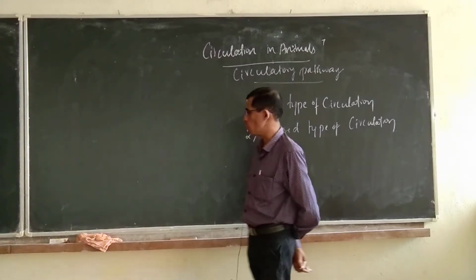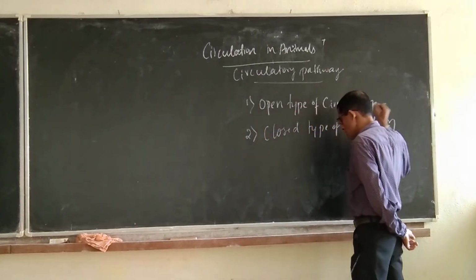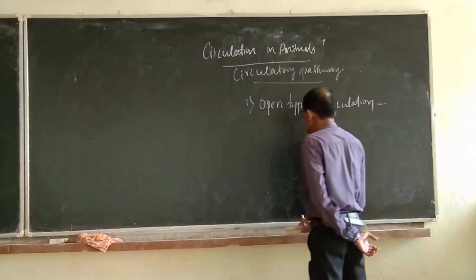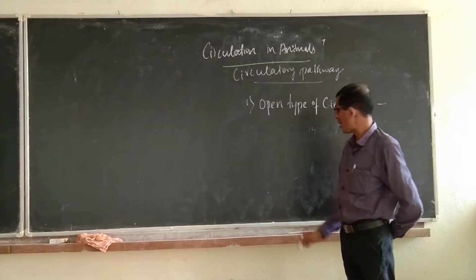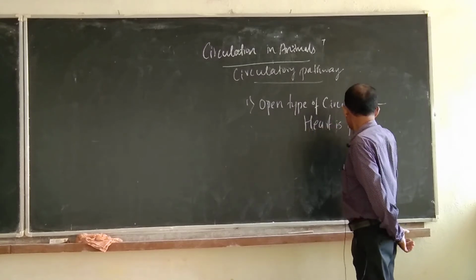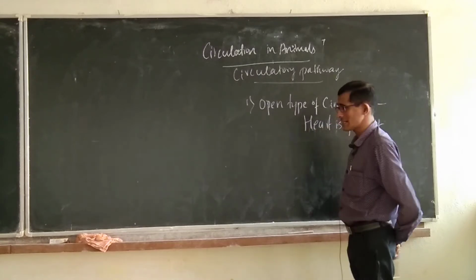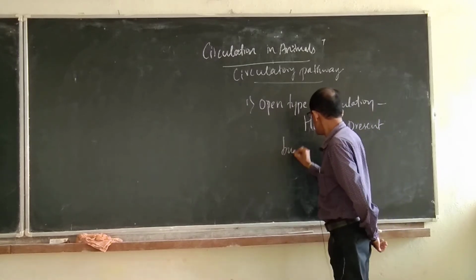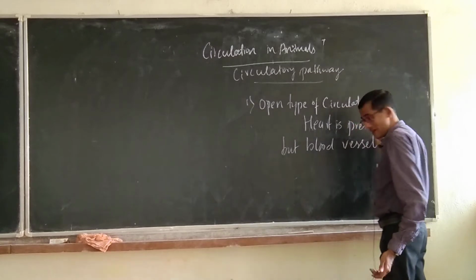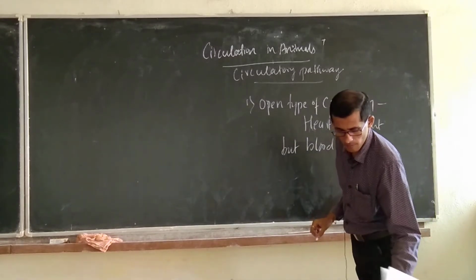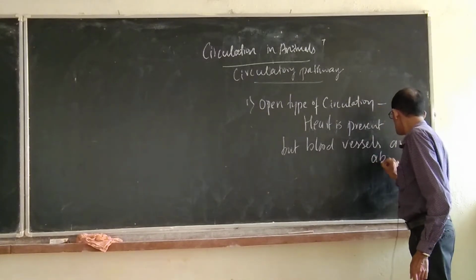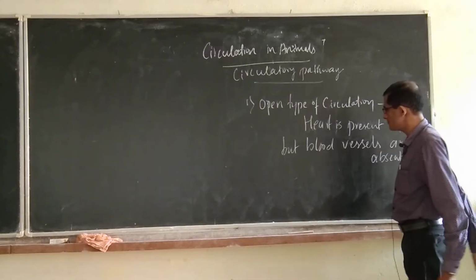What is meant by open type of circulation? Here, the pumping organ, the heart, is present, but blood vessels are absent.